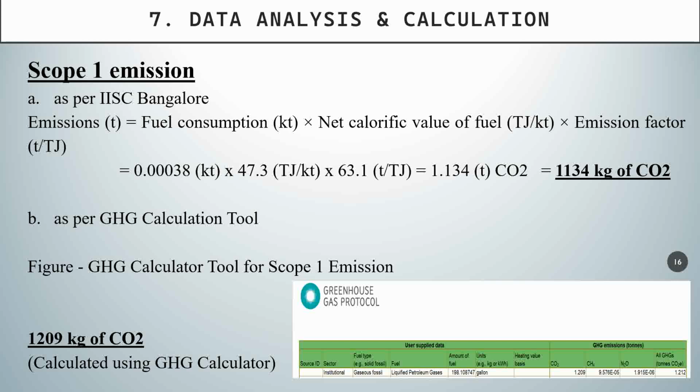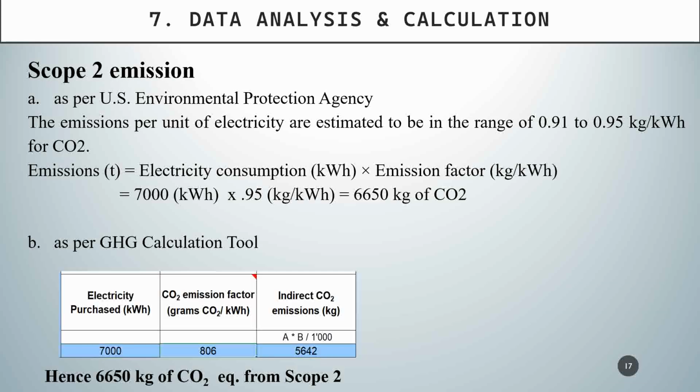So I have taken this 1209 kg. In case of scope 2, I have again taken two sources. One is the US EPA and the second one is GHG protocol calculation. So again there I am getting two different values. One is 6650 kg of CO2, another is 5642.